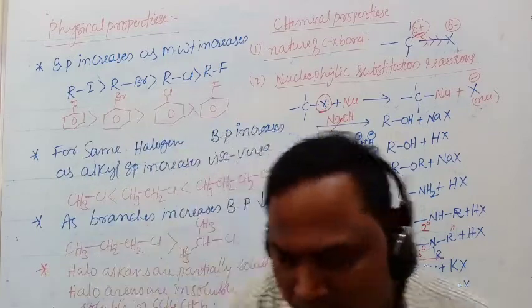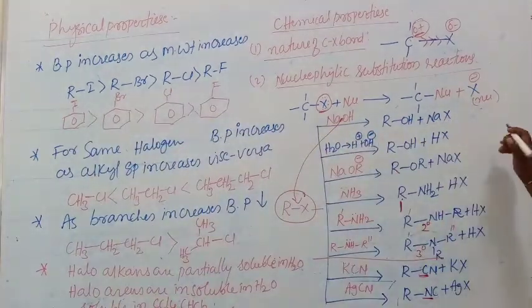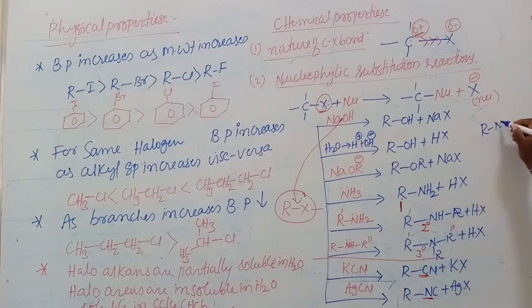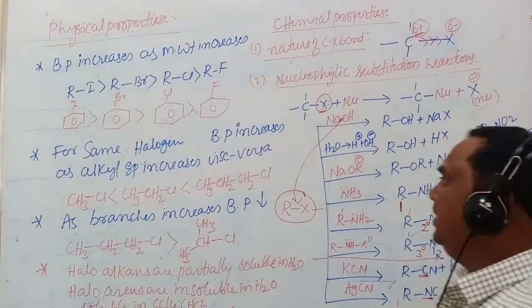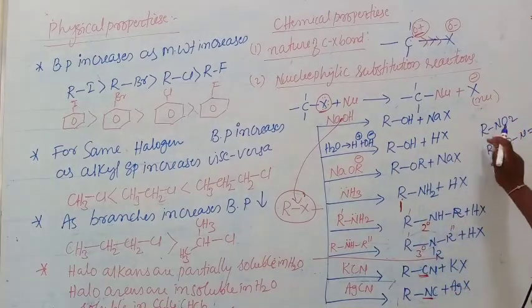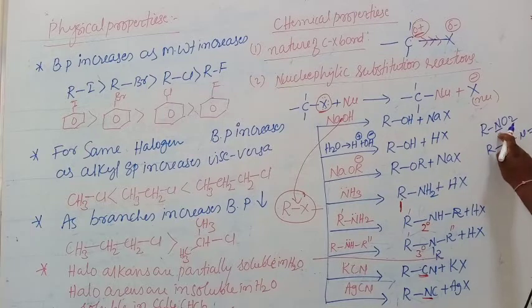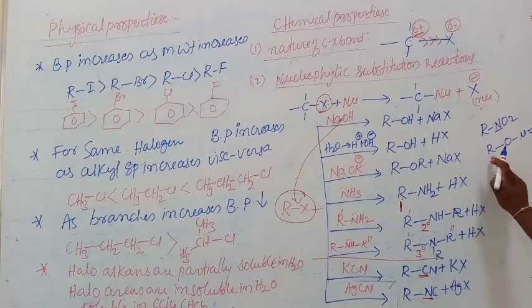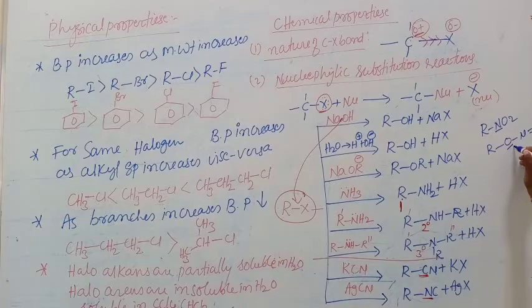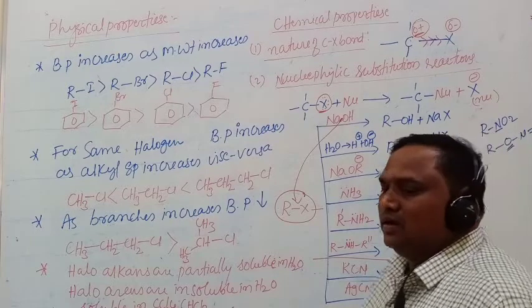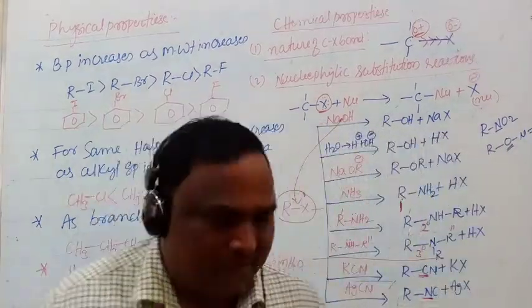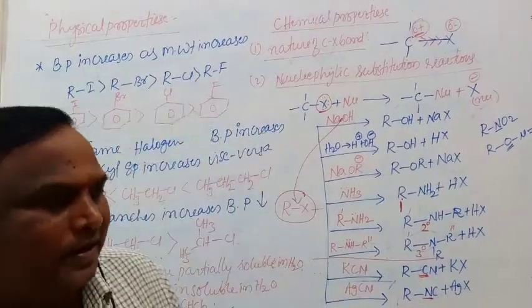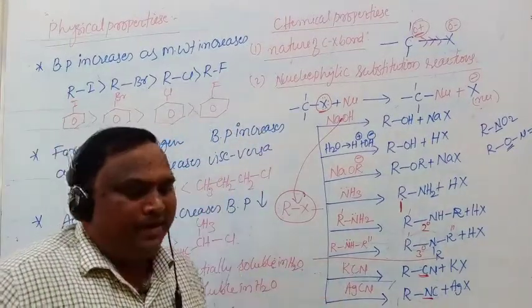A similar example is RNO2, alkyl nitrite, RNO2 and alkyl ONO. That means the nitrite ion is also an ambidentate ligand. Here the alkyl group is attached through the nitrogen atom, with the same formula, but here the alkyl group is attached through the oxygen. This type of ligand is called an ambidentate ligand. This is an important point.